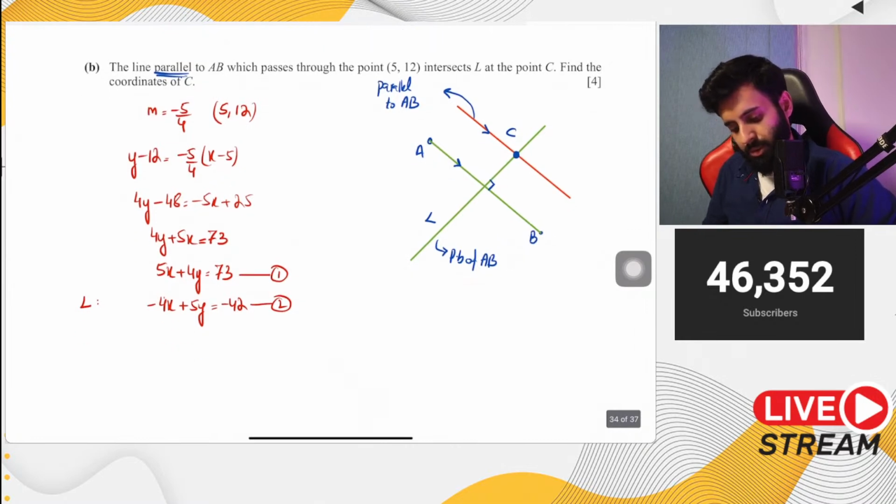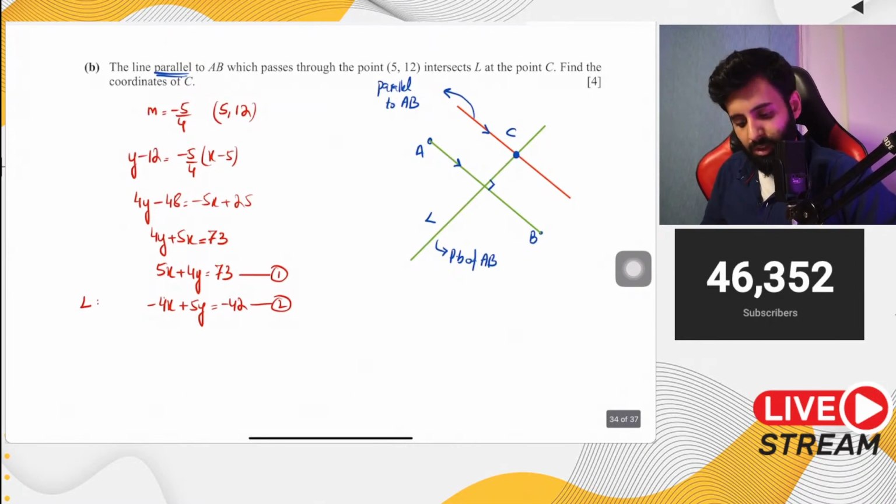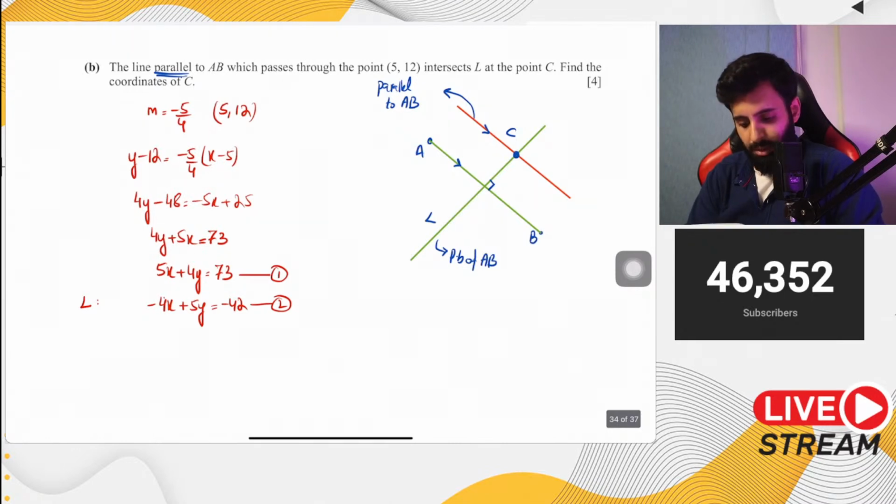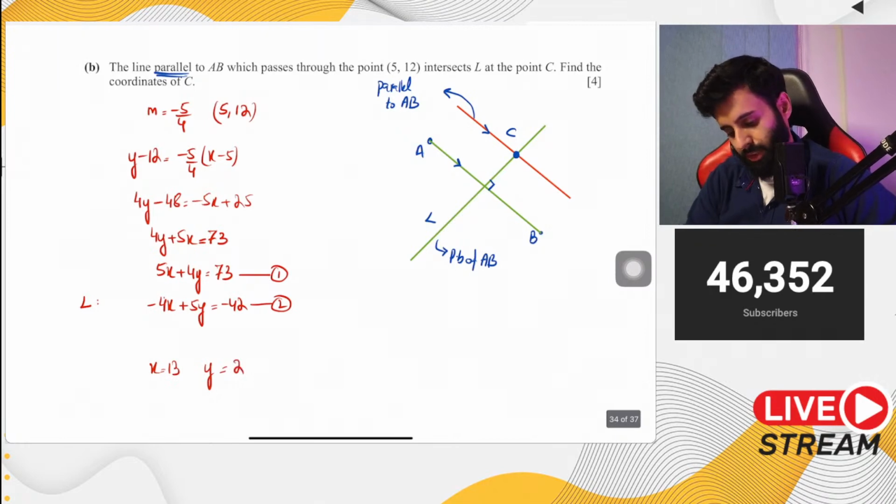Now if you solve these two simultaneously, you can do so by using elimination. That's what I would prefer. But here I'm going to save some time and do it in the calculator straight away. So let's see, what do we get? We get 5, 4, 73, minus 4, 5, and minus 42. So we get x equals 13, and y equals 2. And there you go. That's your answer.